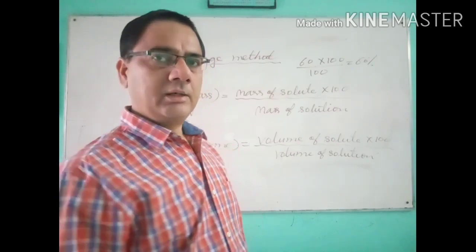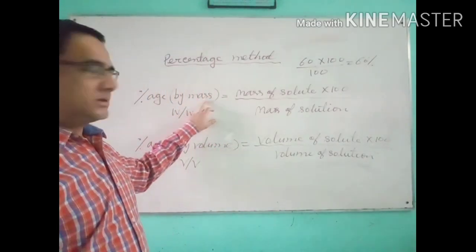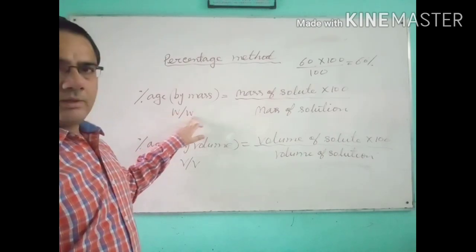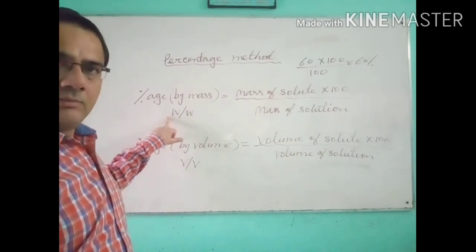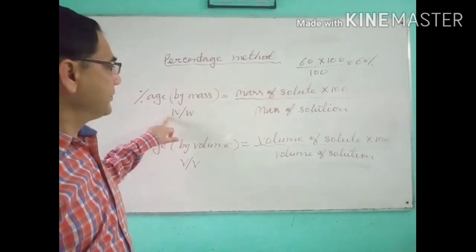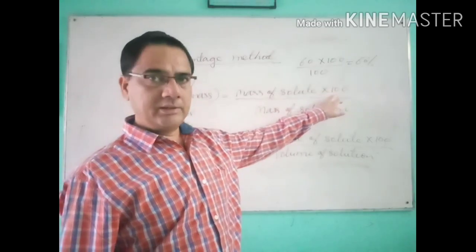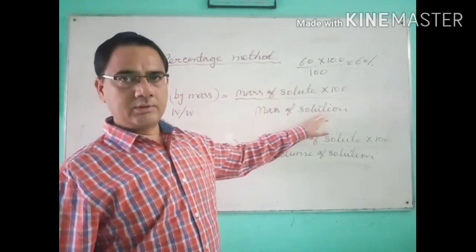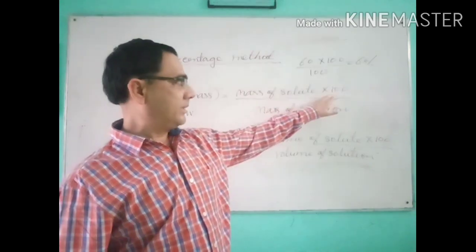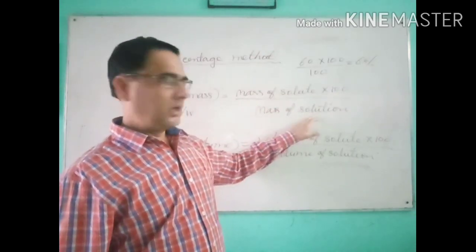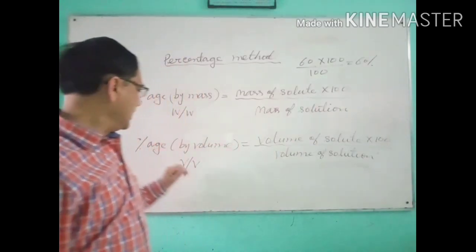And the percentage method also has two types. One is called percentage by mass and it is called W oblique W. W oblique W means the solute and the solution both we will take in gram. And what is the formula? That is the mass of the solute multiplied by 100 upon mass of solution. It is just like your marks obtained multiplied by 100 upon total marks. So mass of the solute multiplied by 100 upon mass of the solution.